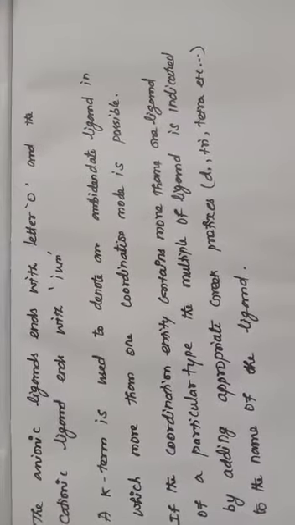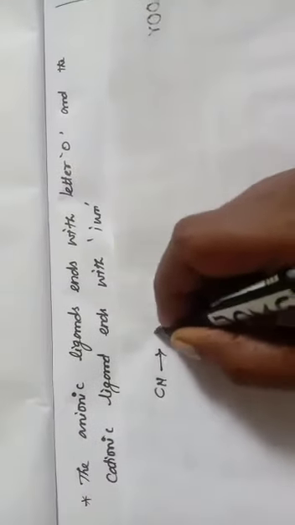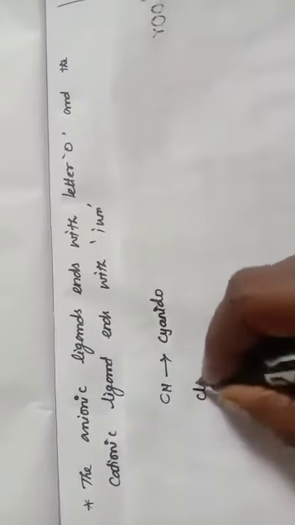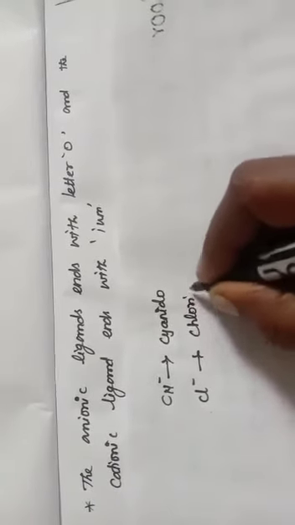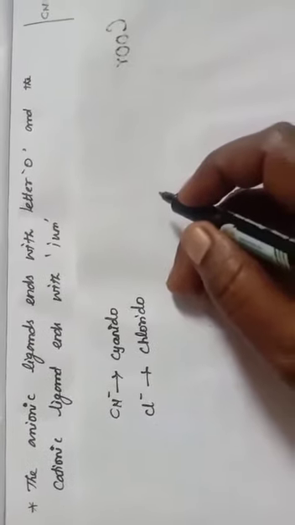If it is a cationic ligand, the name ends with -ium. This is the first rule.